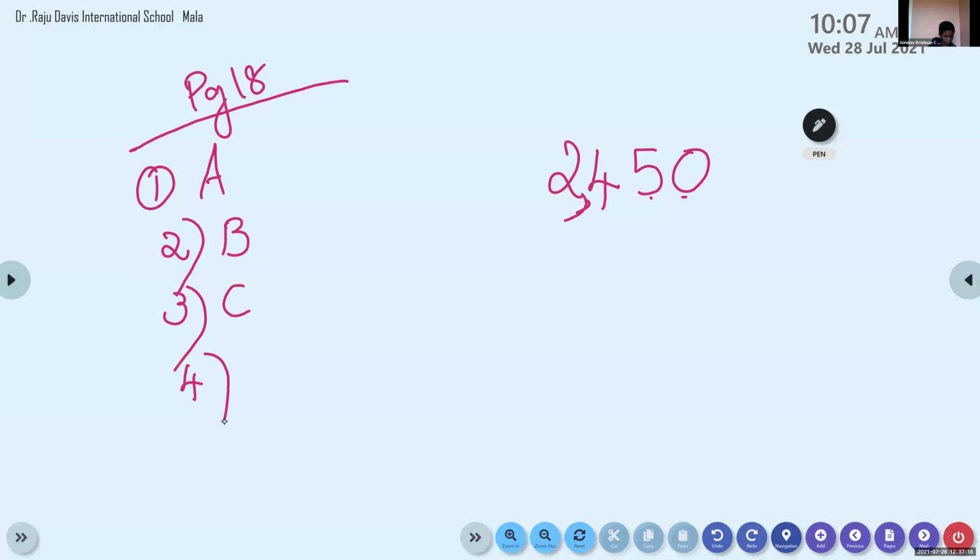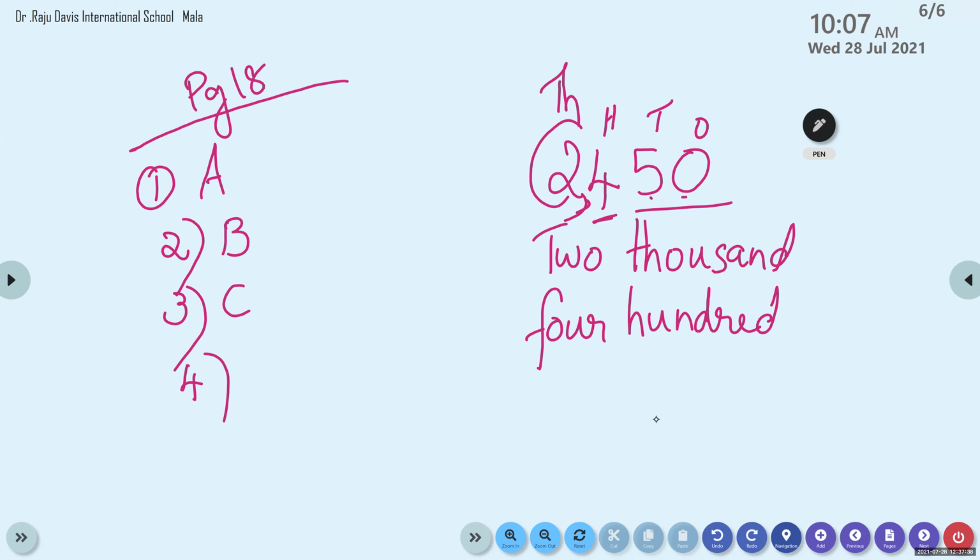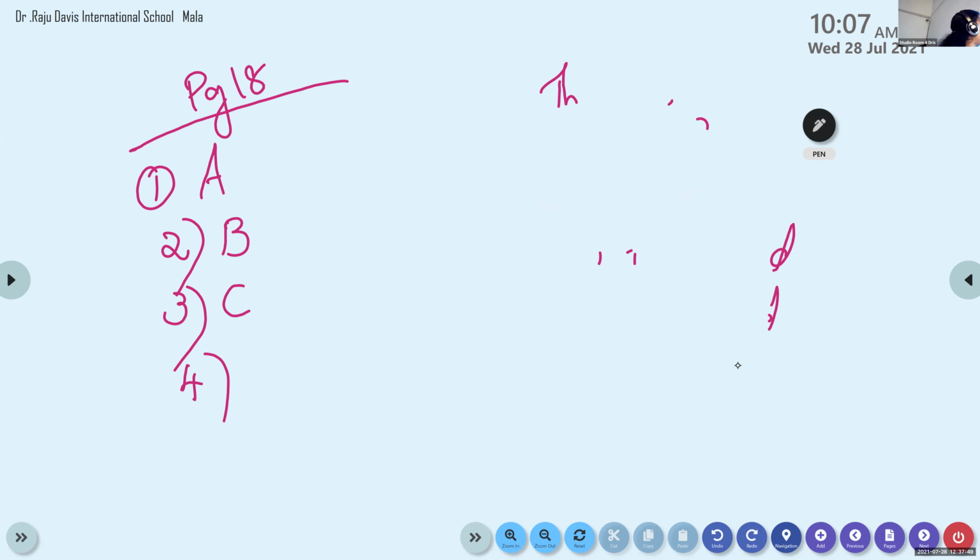How to read this number, children? We can see ones, tens, 100, 1,000. So 2 is in the thousands place, 2,000. How many hundreds do we have? 400. Then 50. 450. So you can write 2,450. So option C. Okay. Next one. Darius, can you read question number 4?